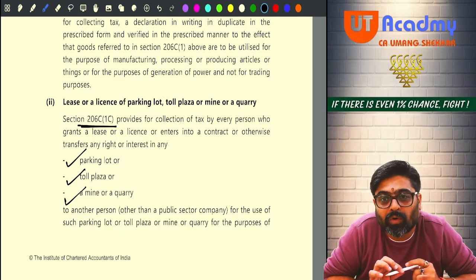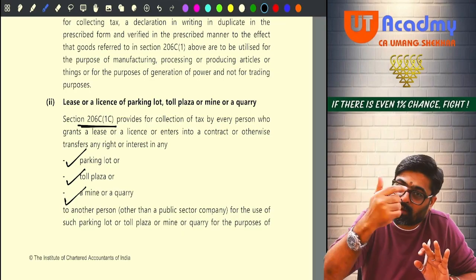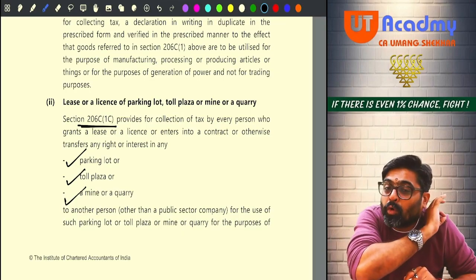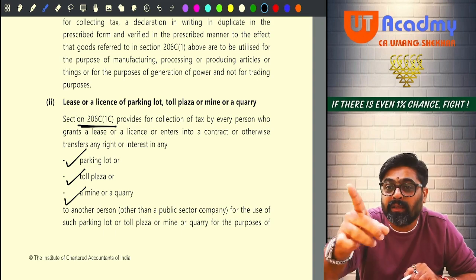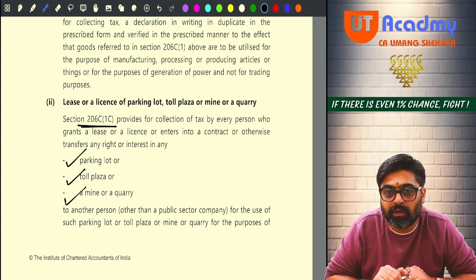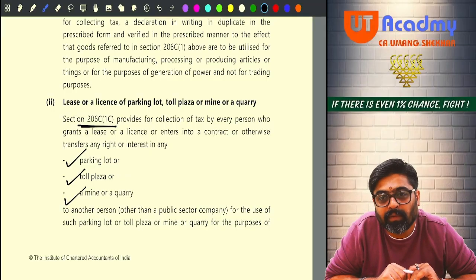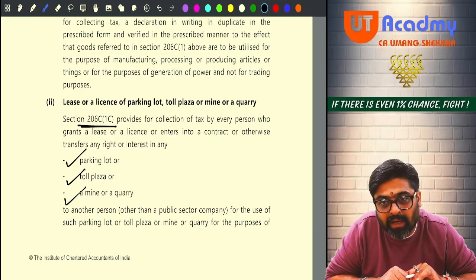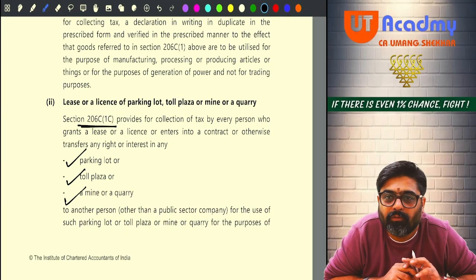Now if you show any income which is lower than this lease rent, you are gone. Because nobody will ever believe you that you are not earning this income also. At least you are going to earn this income or more than this. So show your correct income, calculate the tax on that income and take the tax credit of this TCS we are going to allow. Hello sir, will you remember this much?